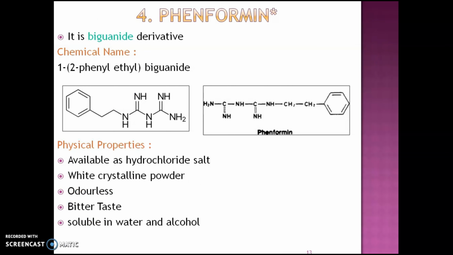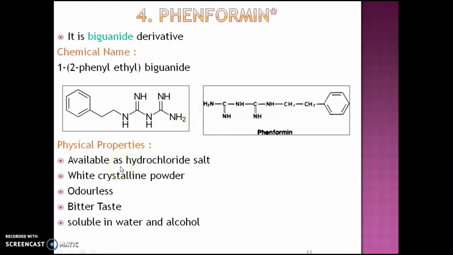Next drug is phenformin. This drug is a biguanide derivative with the chemical name 1,2-phenylethyl biguanide, and the structure is given in this slide. It has a benzene ring, then single bond CH2, single bond CH2, single bond NH, single bond C, double bond NH, single bond NH, single bond C, double bond NH and single bond NH2.